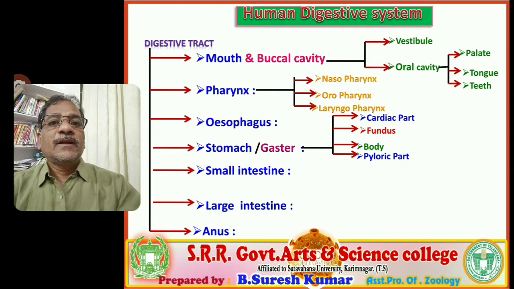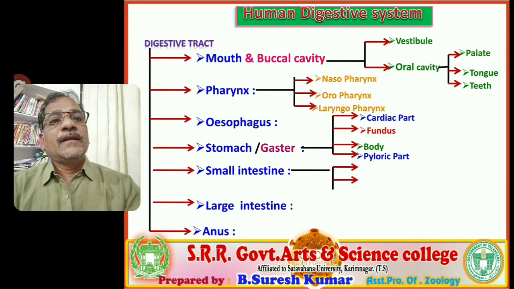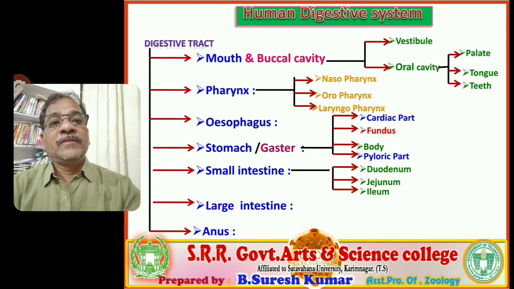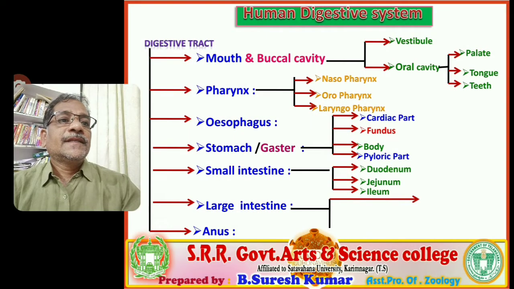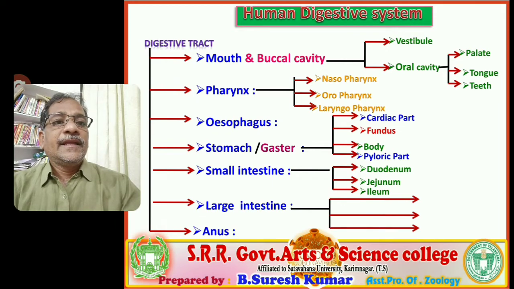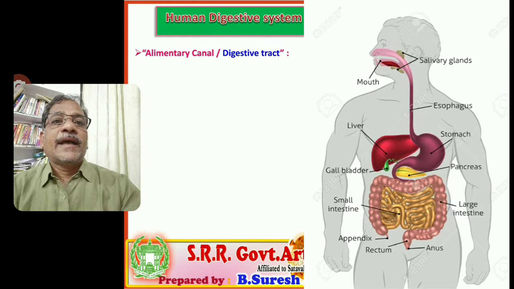Next, the stomach leads into the small intestine. The small intestine again contains three regions. They are duodenum, jejunum and ileum. Three parts are present sequentially, D, J, I. You have to maintain the sequence. And the large intestine again includes four parts: cecum and appendix, colon, and rectum, anal canal. So you observe this is the human digestive tract from mouth to anus.